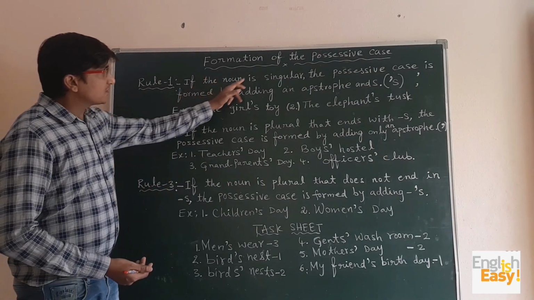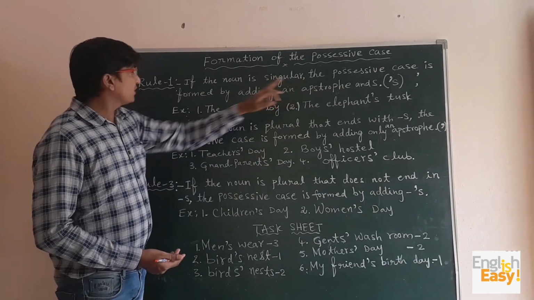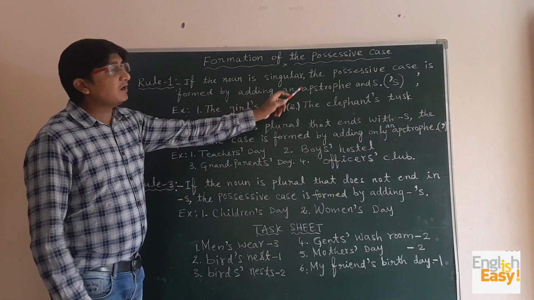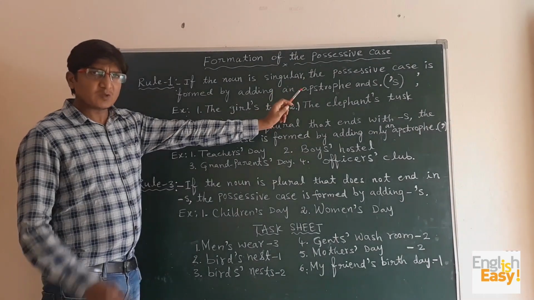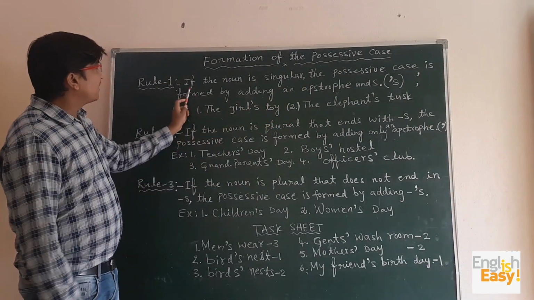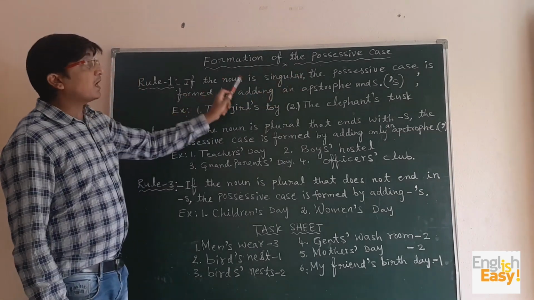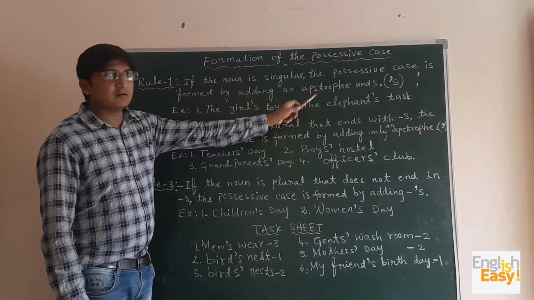If the noun is singular, the possessive case is formed by adding an apostrophe and s. Once again I repeat, if the noun is singular, the possessive case is formed by adding an apostrophe and s.